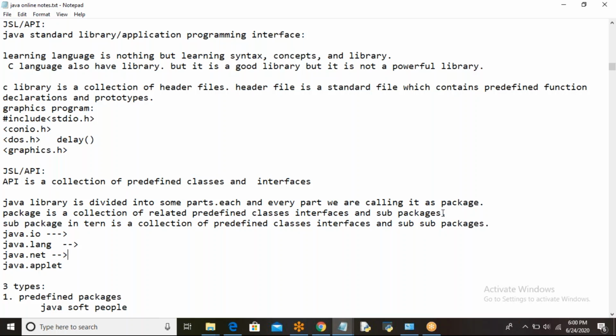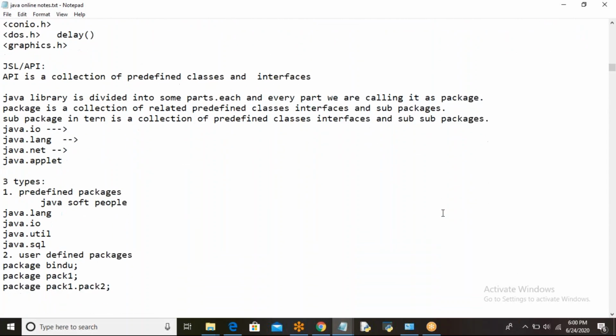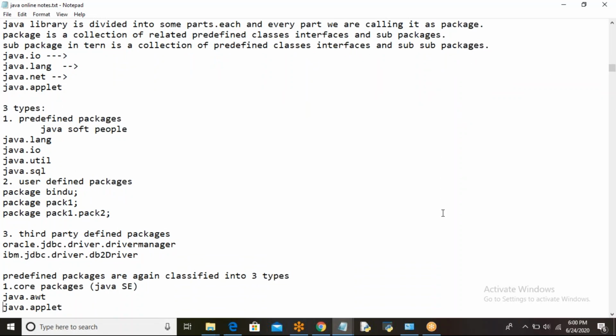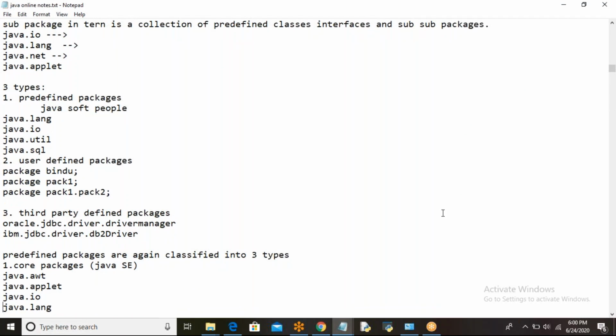Okay, so let me explain this one. Here we have three types of packages available. One is the predefined package, another one is the user-defined package, and the last one is the third-party defined package. So predefined packages mean what? Whatever packages the JavaSoft people, the James Gosling team, provided are known as predefined packages. Okay, lang, IO, util, SQL, etc.